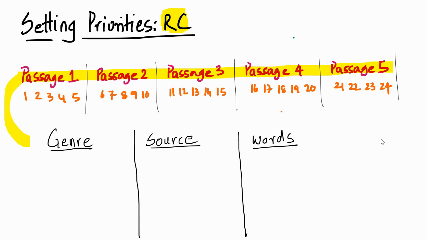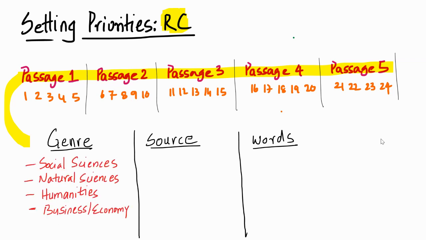If you look at the past CAT papers, and actually if you look at past papers from 1990 till date, the CAT has always asked multiple genres in every test. There would be one passage on social sciences, which would be on any topic related to social sciences. Then you have natural sciences, topics of humanities, business, economy, broad topics. And you see that every test has got multiple genres. It is not like there's an IIM or an MBA admission test, therefore I will ask only business passages.